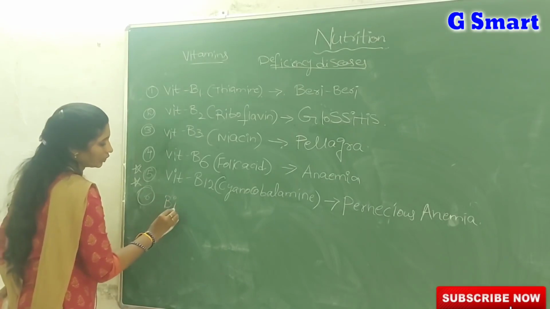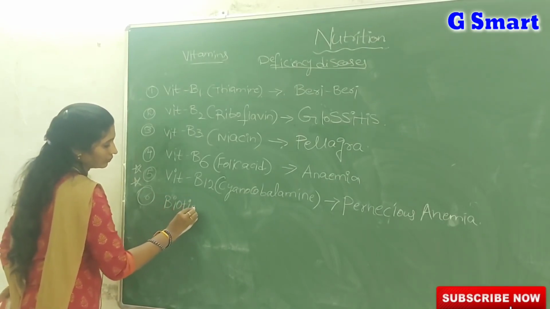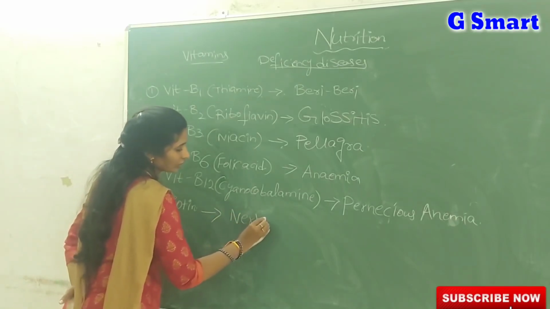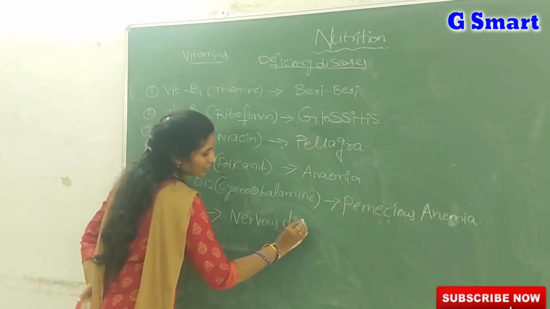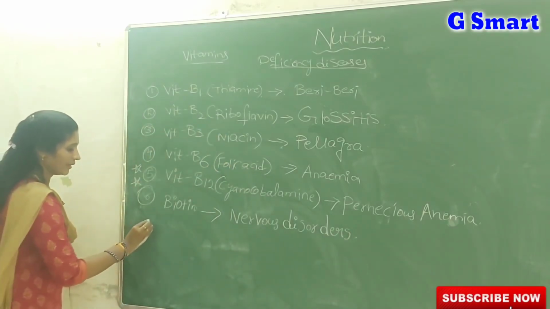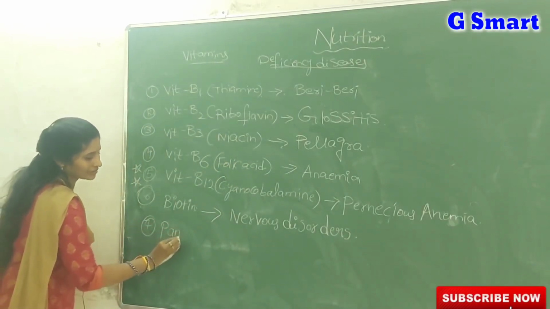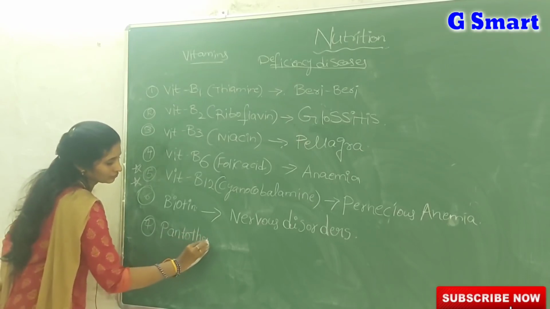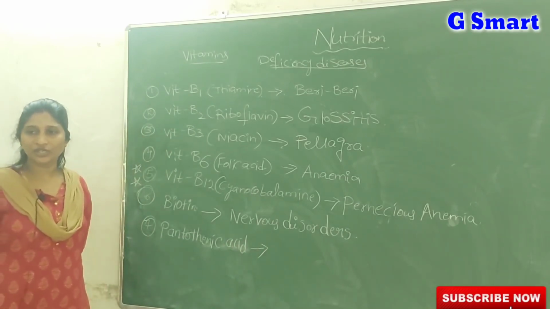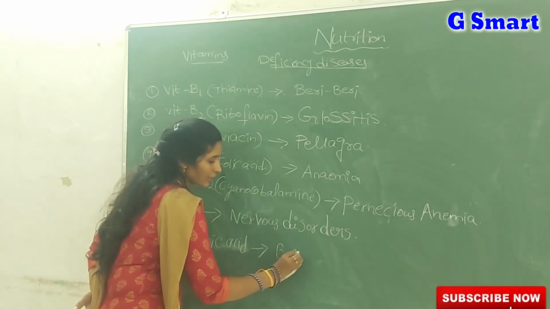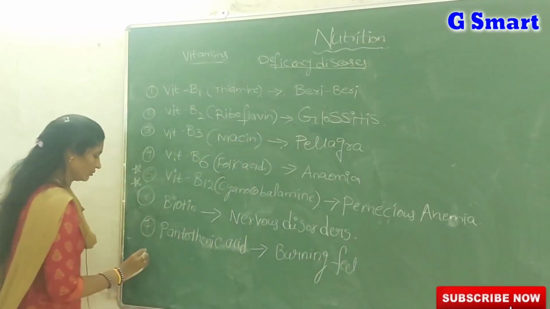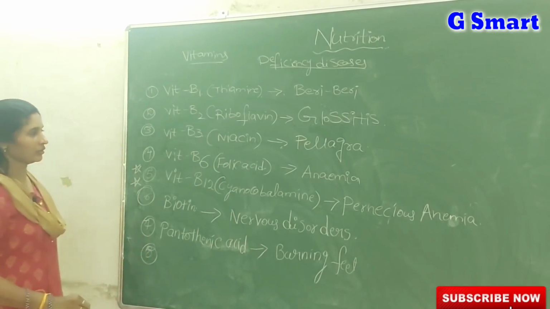Next, biotin. Deficiency of biotin leads to nervous disorders. And next, pantothenic acid. If pantothenic acid is deficient in our food, it leads to a condition called burning feet.